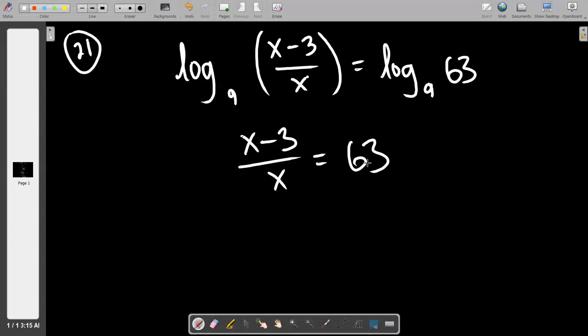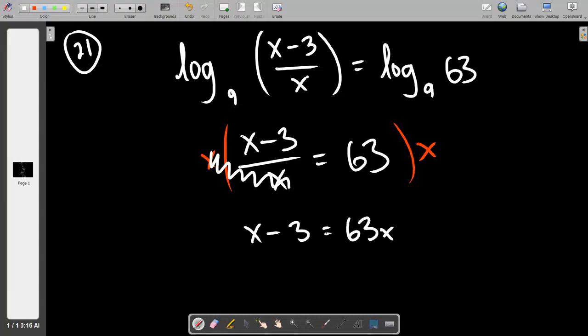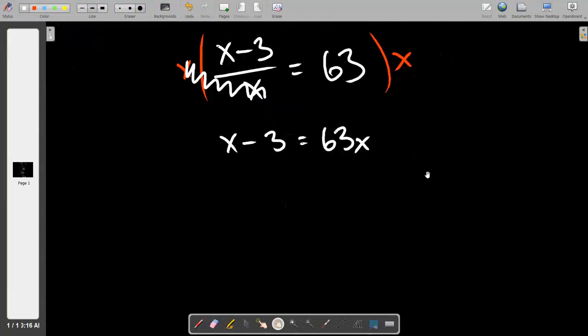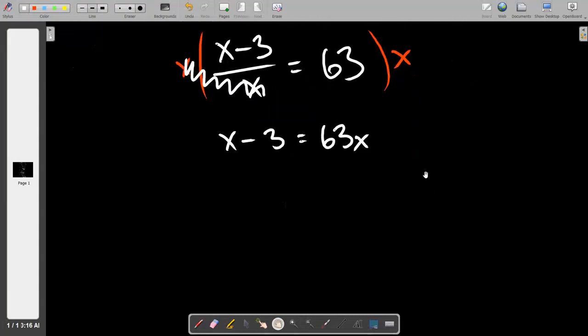We would multiply both sides by x now. So now we're just back into normal algebra, no logs, just solving an equation. If you multiply both sides by x, the x's cancel on the left, and you get x minus 3 equals 63x. This is not a quadratic equation. So if you said set it equal to 0, I'd have to rain on you, because that's not how we approach linear equations.